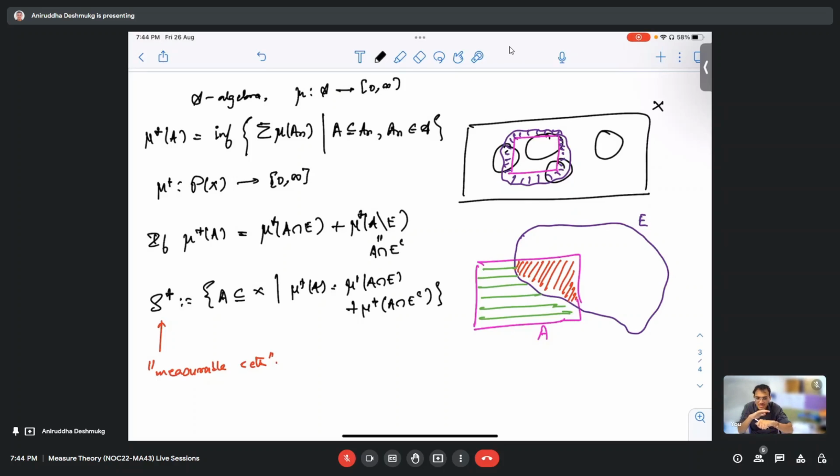I think that was about it for me. See, there are some intuitions to be followed. One of the intuitions is that if we don't know how to measure something, then let us take a cover and measure that cover. Then let us shrink that cover. That gives us the outer measure. The second intuition that we should follow is that we expect that the measure, whatever way we measure, of this red shaded portion and green shaded portion should give us the entire A. If we just follow this, we get S star.